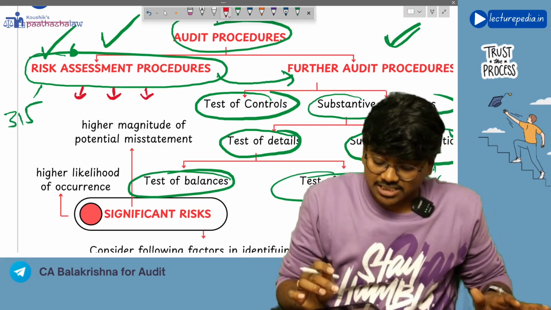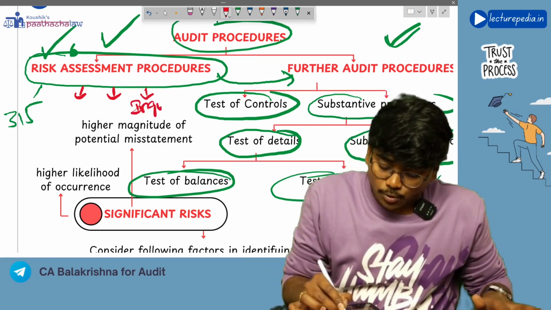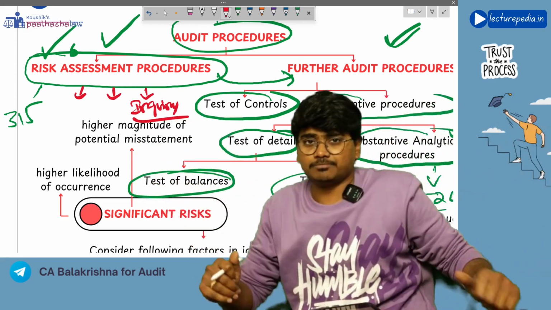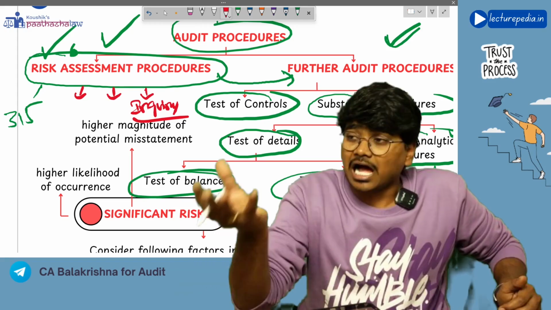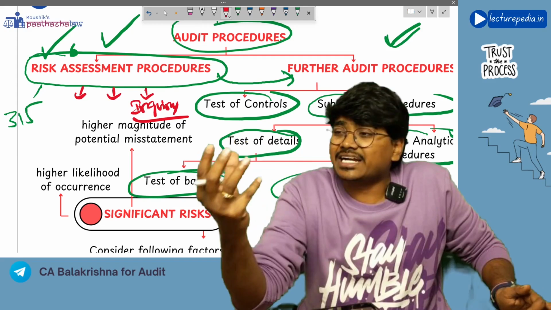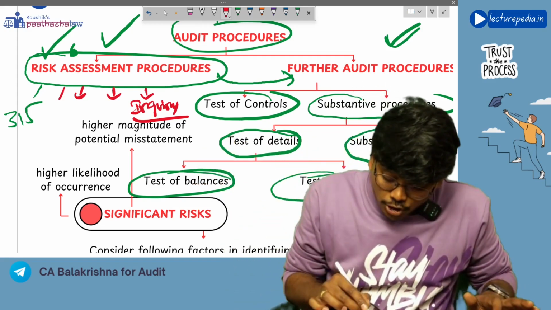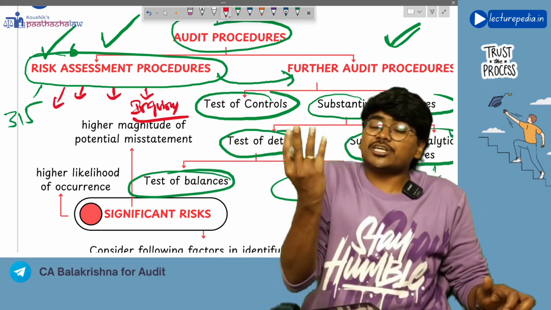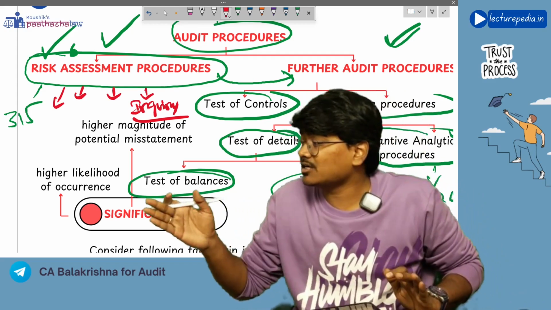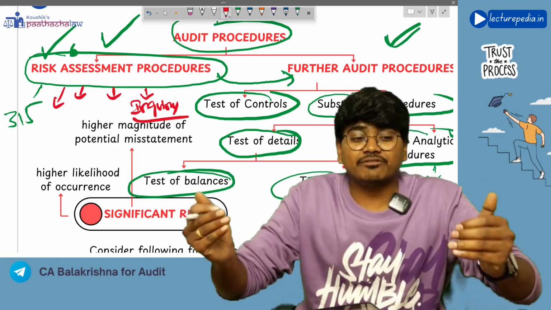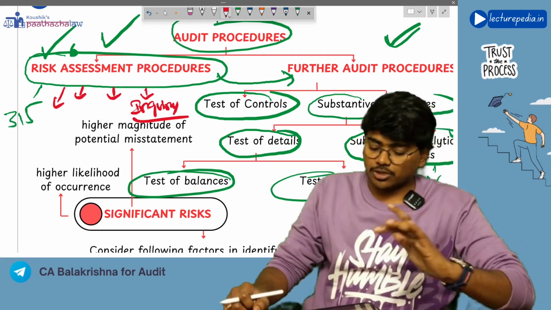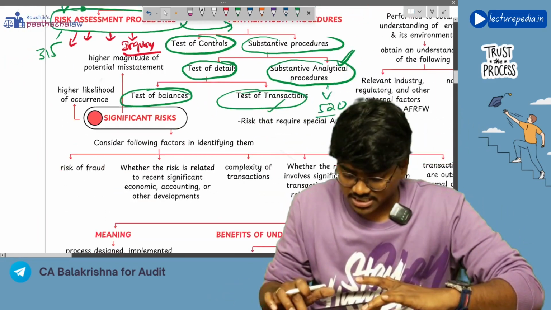And the third risk assessment procedure that you can perform is inquiry. By asking questions to various people, you can obtain understanding of the entity. Through inquiry also you can identify risk. Next, you can also perform inspection and observation. Inspection means inspecting the procedures that are going on. And observation. So this is also one of the risk assessment procedures. By these risk assessment procedures, you will identify the risk. Okay, got it?